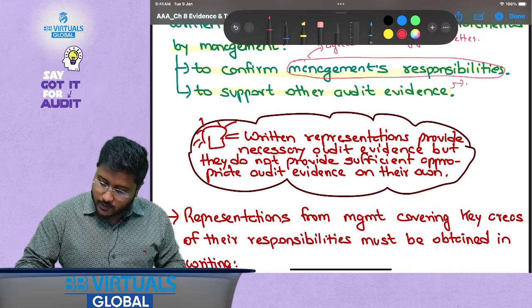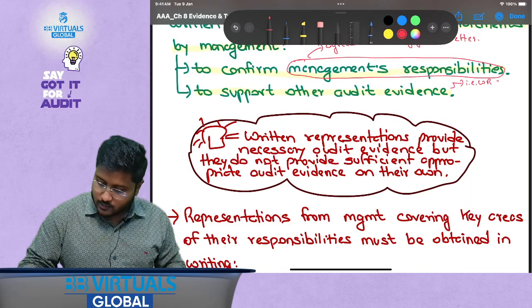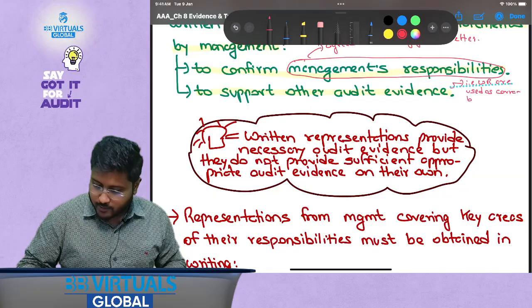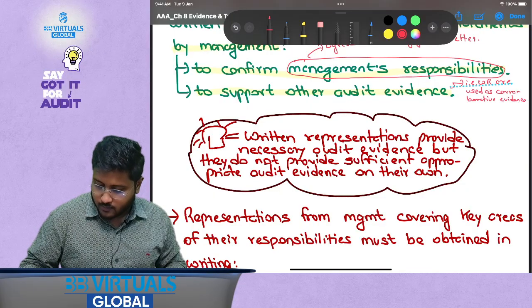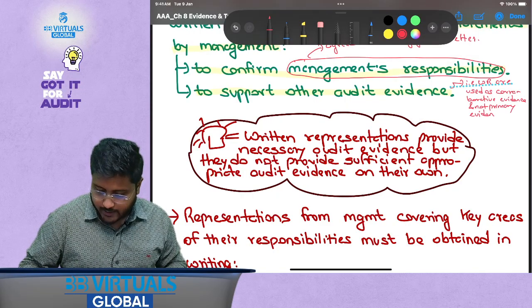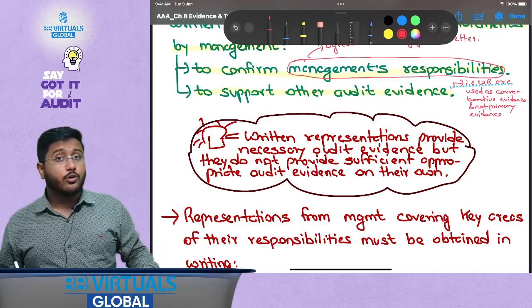So there are 2 points related to it. Number one, WR, that is written representations, are used as corroborative evidence and not primary evidence, to support other audit evidences.